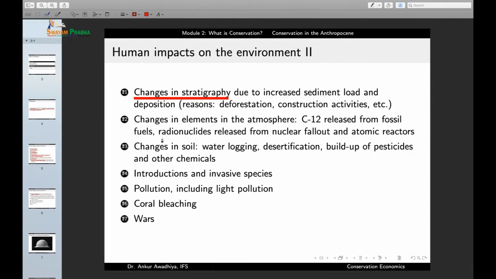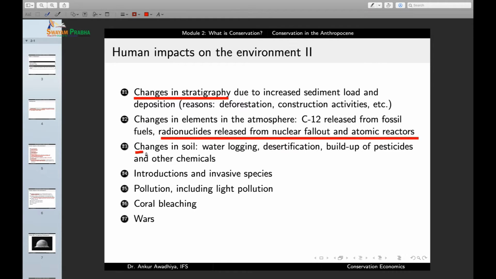So when we start seeing changes in the radioactive ratios in different gases or in different elements, that would give us an indication of when Anthropocene begins. And similarly, we are seeing radionuclides that are released from nuclear fallout and atomic reactors. And a number of these radionuclides just did not exist before humans brought them on Earth.